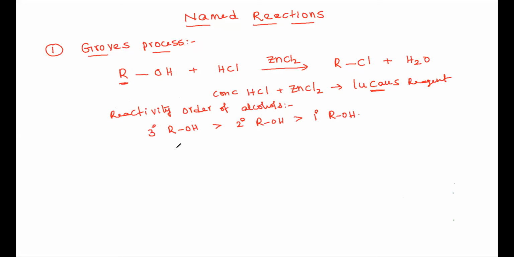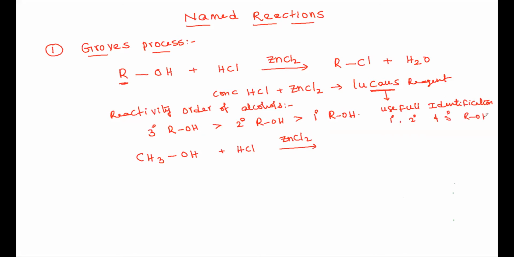Now, R is different alkyl groups. For example, take R as CH3OH, methanol. This reacts with concentrated hydrochloric acid in the presence of ZnCl2 catalyst. This concentrated HCl and ZnCl2 mixture is known as Lucas reagent. This Lucas reagent is useful for the identification of primary, secondary, and tertiary alcohols.